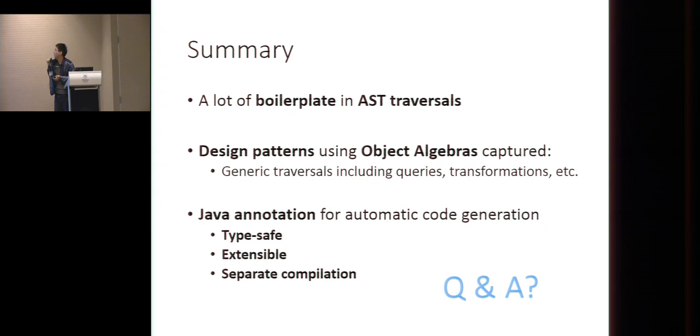There is a lot of boilerplate in AST traversals, and we capture 4 kinds of design patterns using object algebras to avoid this boilerplate code. And finally, we have a Java library that uses Java annotations for automatic code generation. And this approach is type safe, extensible, and it supports separate compilation. That's all. Thank you.